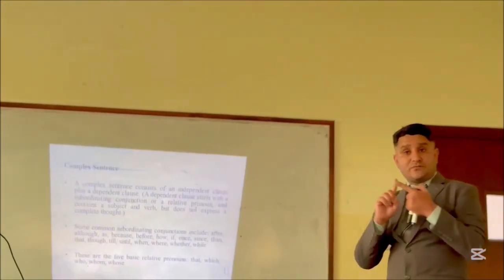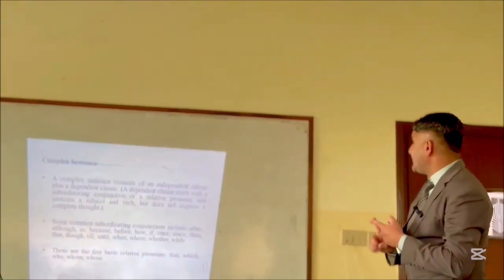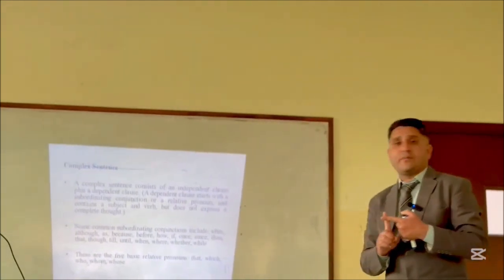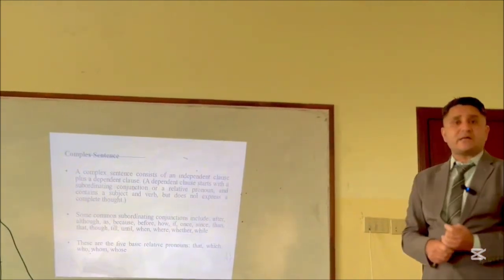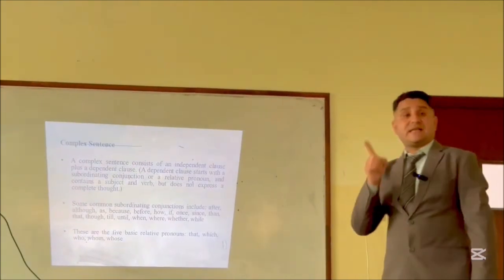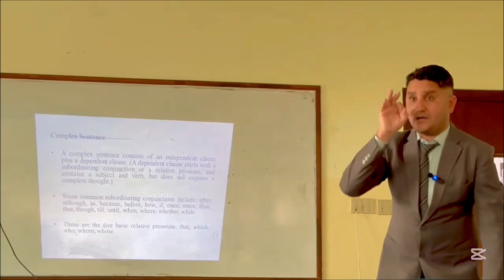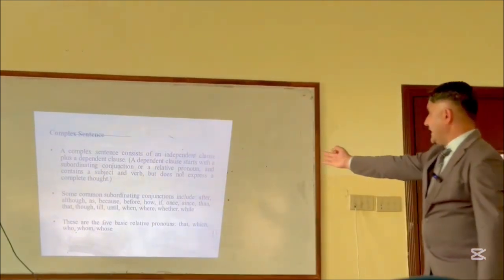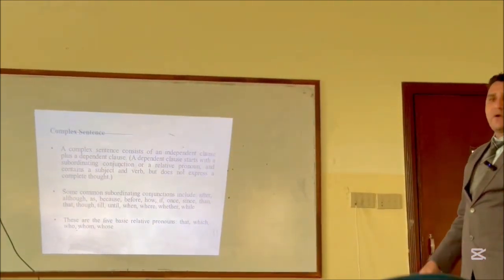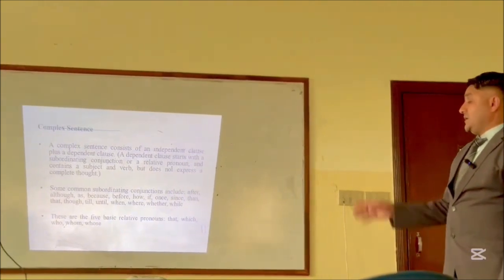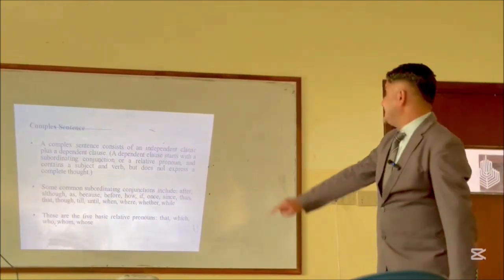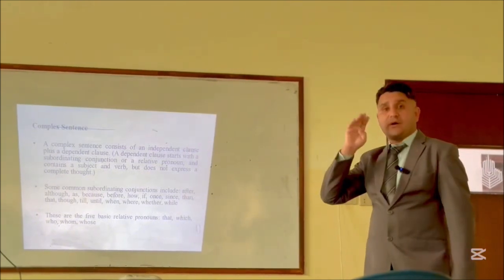Here, first of all, you must know what a subordinating conjunction or a relative pronoun is. It contains a subject and a verb, but does not express a complete thought. The difference between independent and dependent is what? It's introduced by a subordinating conjunction or a relative pronoun, and though it contains a subject and a verb, it does not express a complete thought.